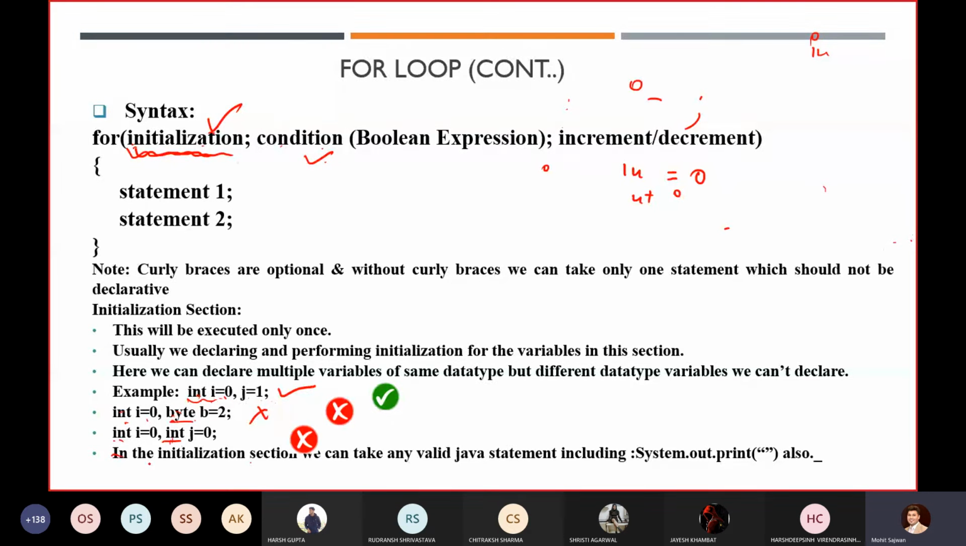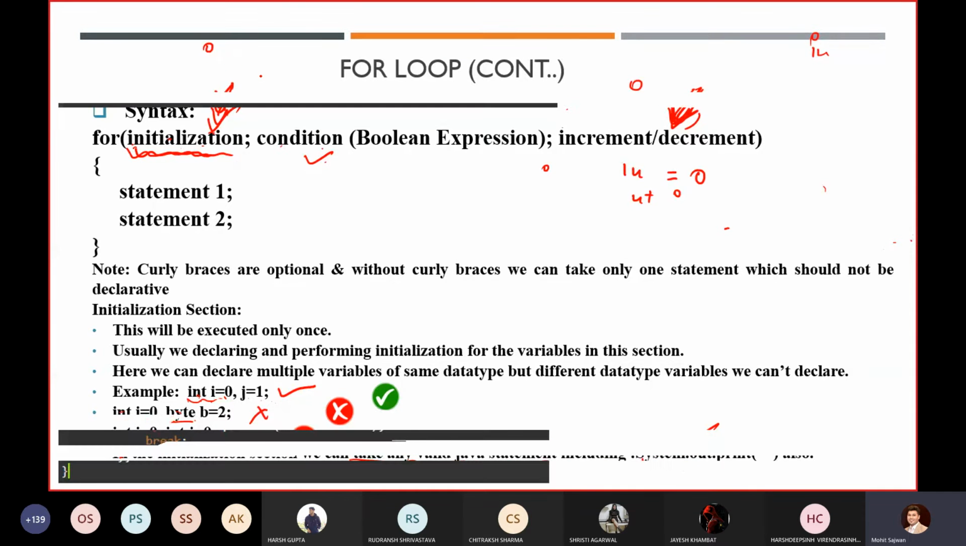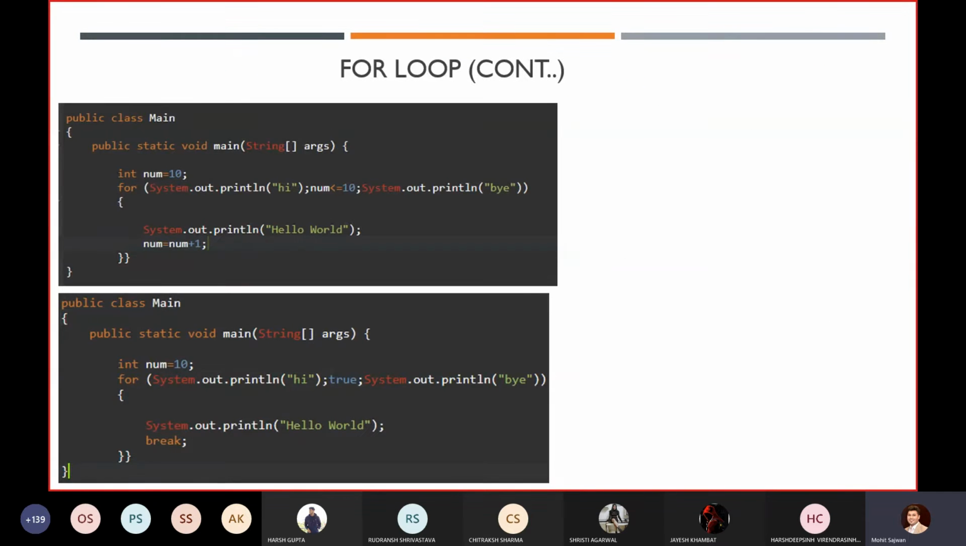Now one more thing which is very important: in the initialization section, we can take any valid Java statement. We can even write system.out.println or print any statement, here as well as here. Always remember, you can write any statement even in the initialization step. It's not that in the initialization step you can only initialize a variable. I can show you one example. So this is an example.